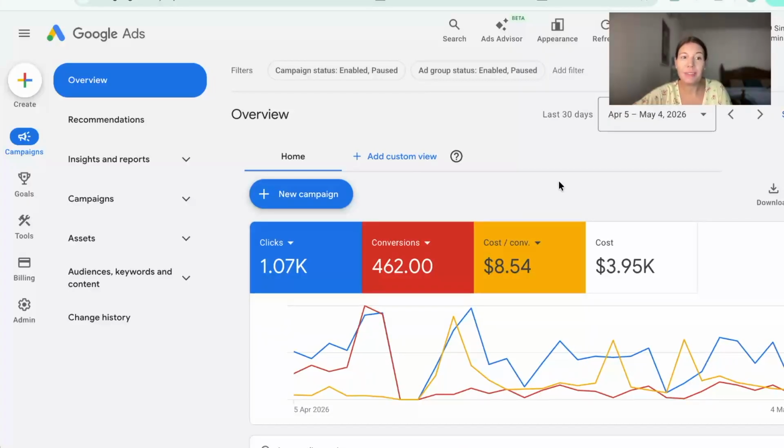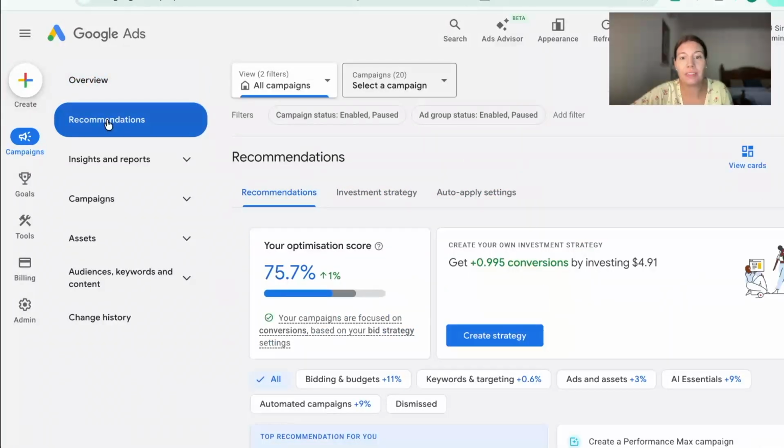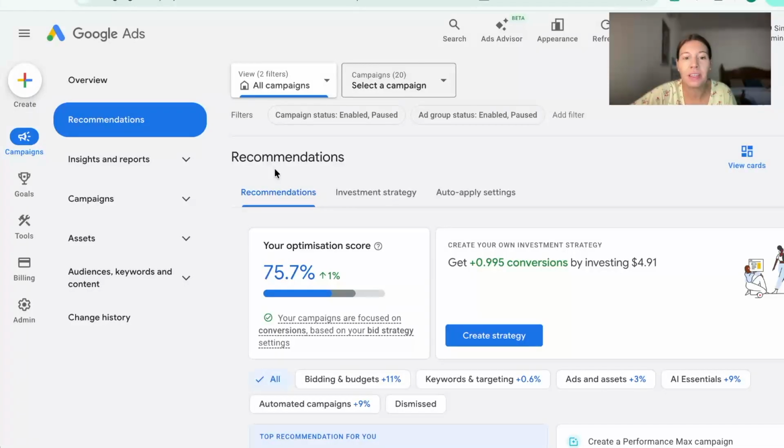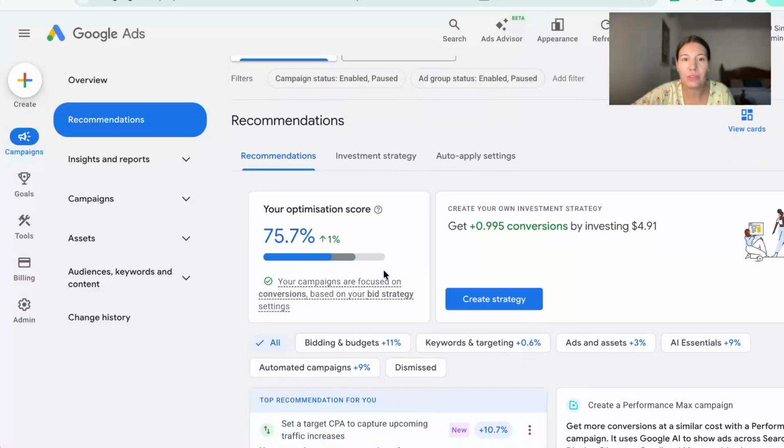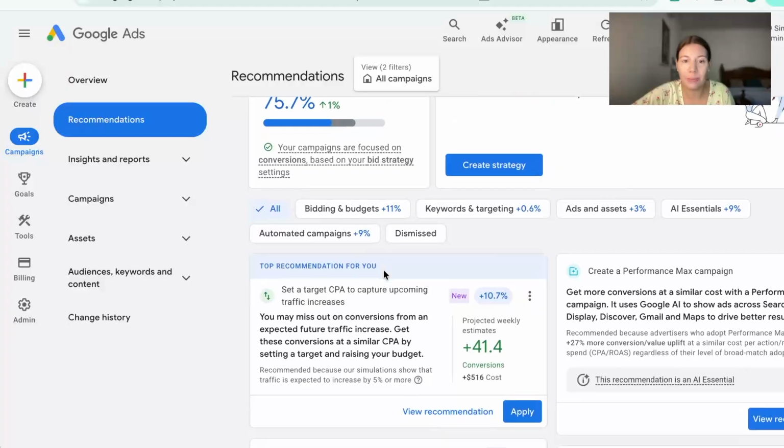And where you can see what Google recommends you. Here we are under campaign overview. So you have to go under campaigns and then recommendations. You simply click here and you will find all the suggested recommendations. You can see your optimization score is like 76% almost. And if you scroll down a little bit, you can actually see what Google recommends for you.